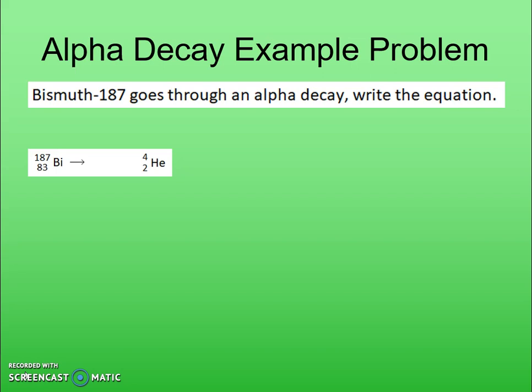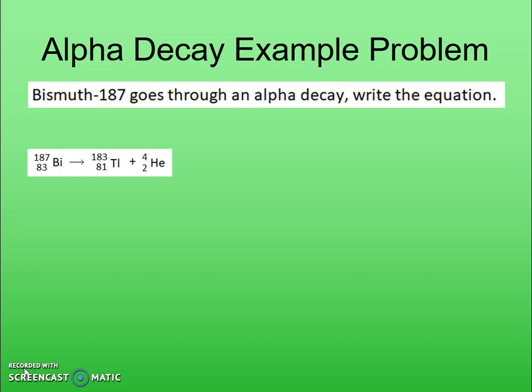If I'm losing the mass of 4, because I'm losing those 2 protons as we see down below, and also 2 neutrons, I'm going to be left with a mass of 183. The 2 protons lost from the 83 we started with leave me with 81 protons. Then all we need to do is look up that 81 protons, and we see that it is thallium, and its symbol is Tl.